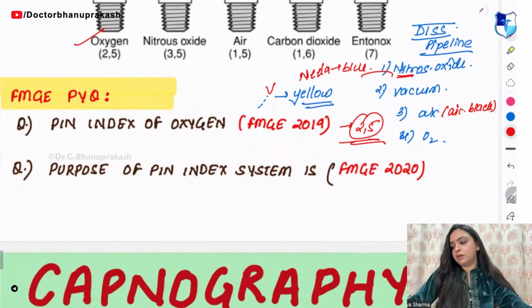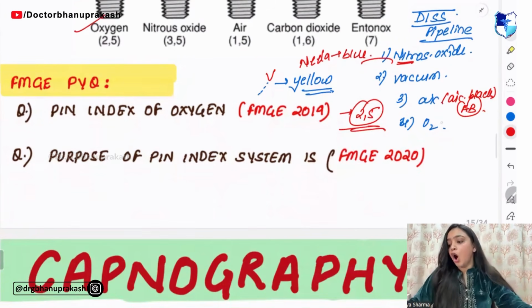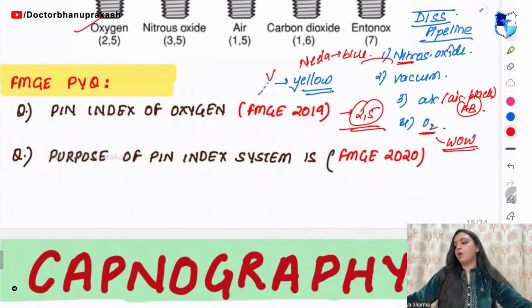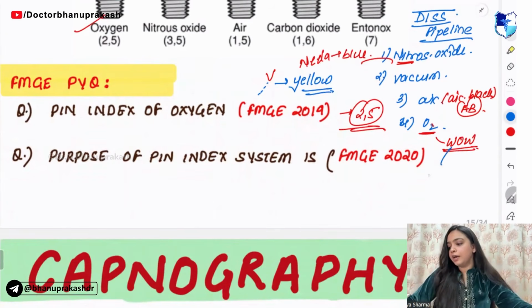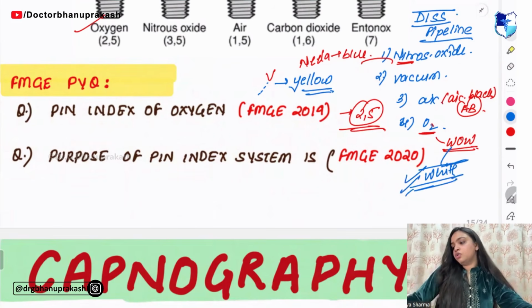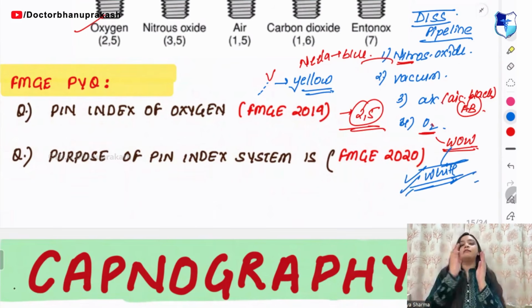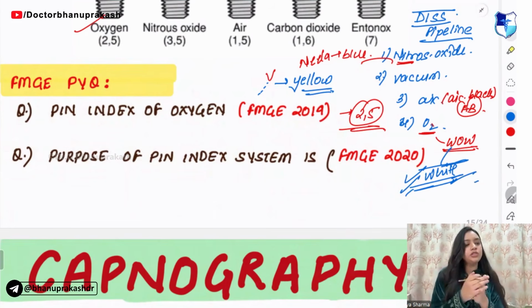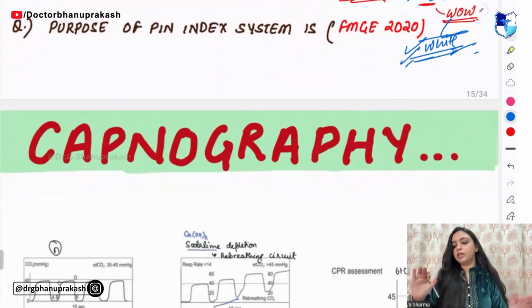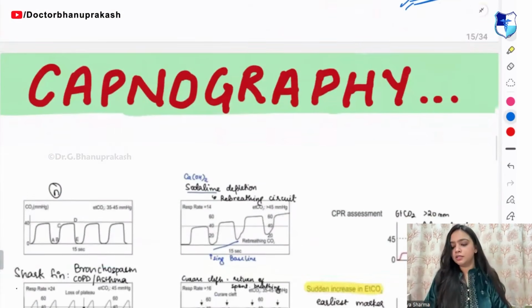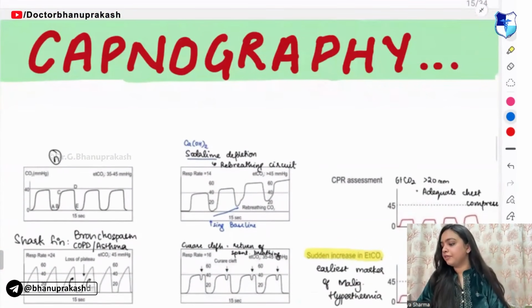Air is black, AB, remember the mnemonic of A and B। Oxygen, remember it as wow, so what is wow? Wow is white, so beautiful, so elegant, just looking like a wow, and wow is oxygen, right? This was all about the pin index. Moving on to the capnography.